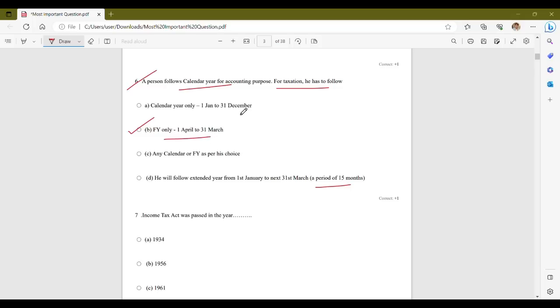Now for taxation purpose in India, individuals and businesses are required to follow the financial year for the accounting period. The financial year runs from 1st April to 31st March of the following year, and it is the standard accounting period specified by the Income Tax Act for reporting income and filing tax returns. Therefore, option B, that is financial year only from 1st April to 31st March, is the correct choice for taxation purpose.